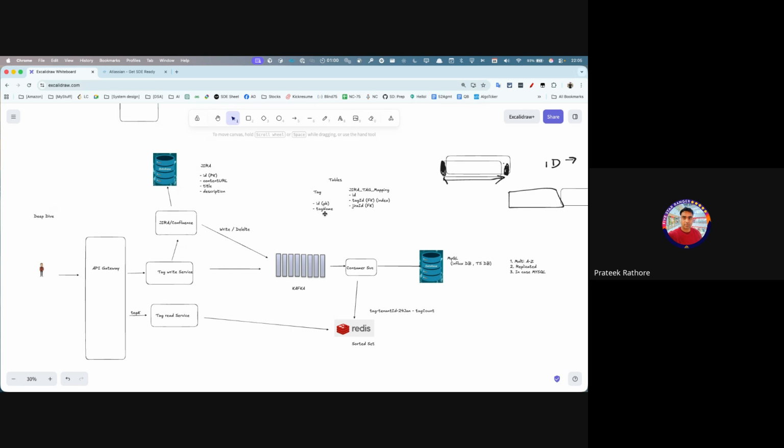It has two types of tables: the tag table, and the Jira and tag mapping table. So it will say this is the ID and this is the tag name. If the tag name was already there, then there is really nothing to do. Also, this database is not actually holding the count. It is Redis that is holding the count of the tag. So all of this calculation is handled here.